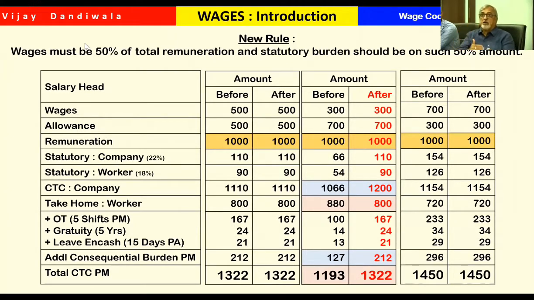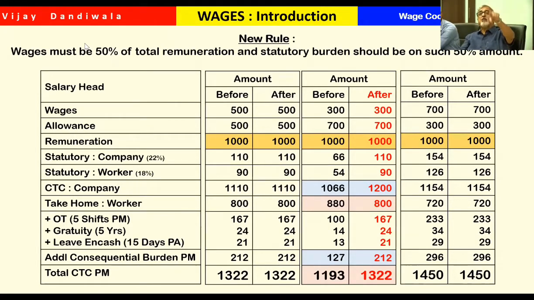so that, just to reduce the consequential burden on the company, the company will not tamper with the basic and allowances. So that 700 will remain 700 and the consequential burden will be on 700 rupees. So, got the point?